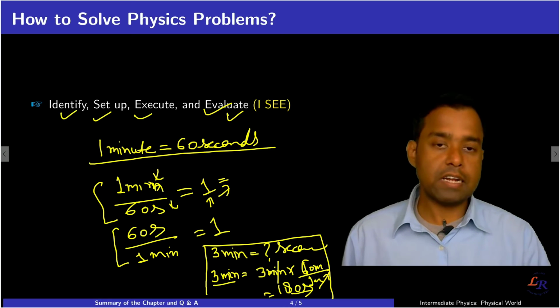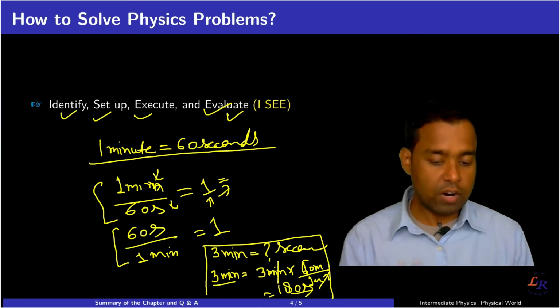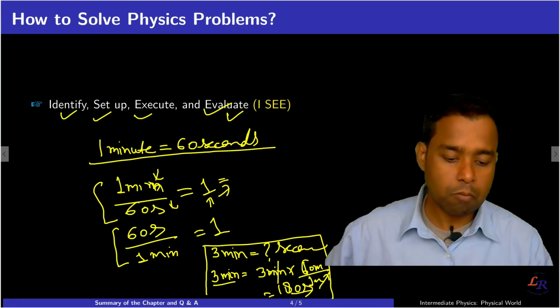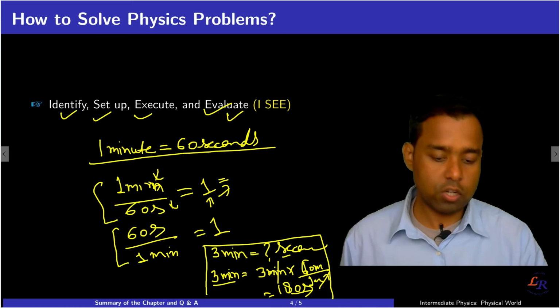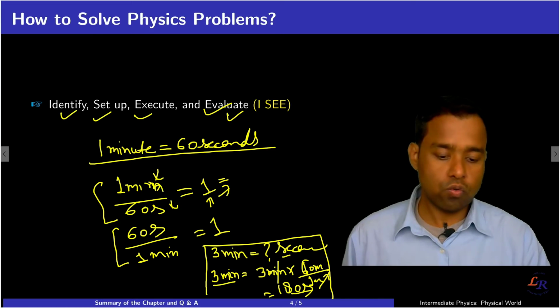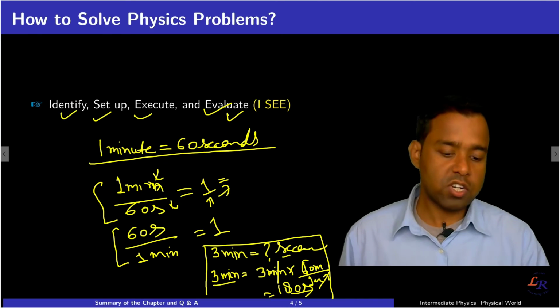And it also makes sense. You identified the problem, which is a problem of unit conversion. Then you set up the equation and executed it, considering that you multiply by 1, and that 1 should be 60 seconds by 1 minute.